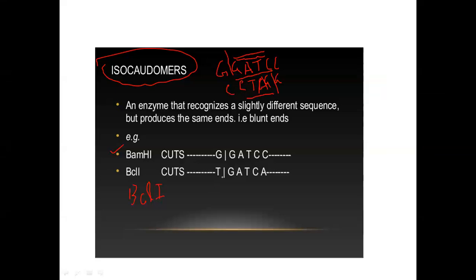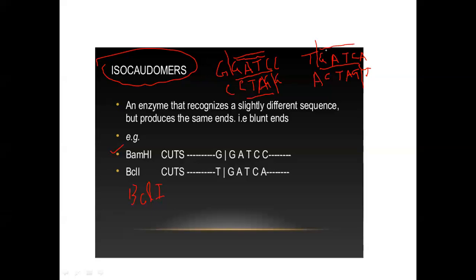Now come to BclI. For BclI, the recognition site is T, G, A, T, C, A. If I write the palindrome, then T, G, A, T, C, A. BclI cuts here, one cut here, one cut here, and cuts like this.